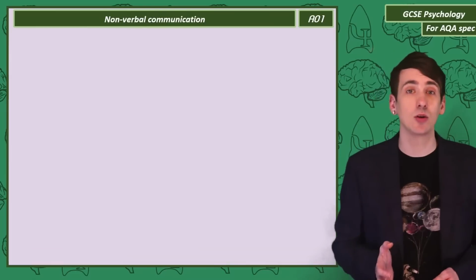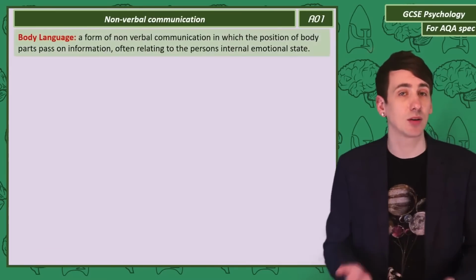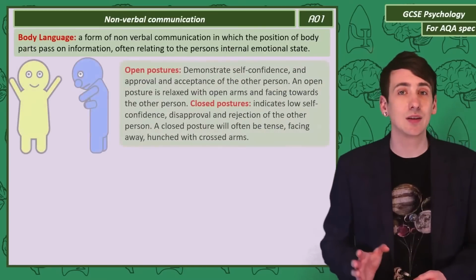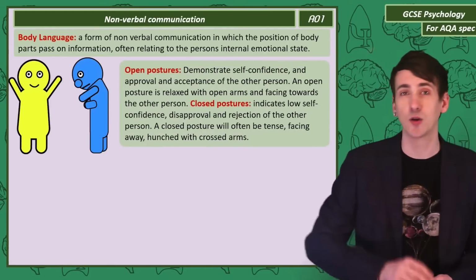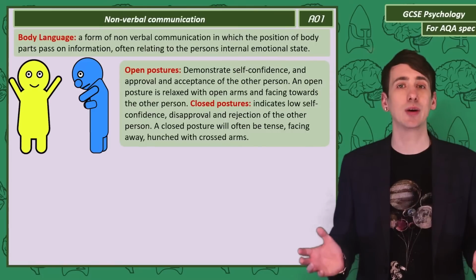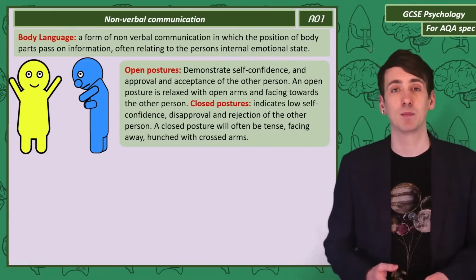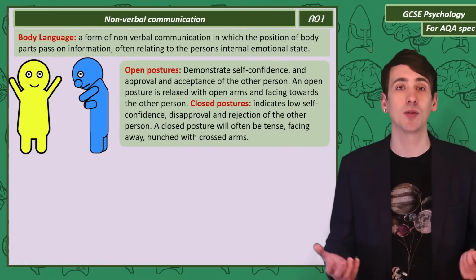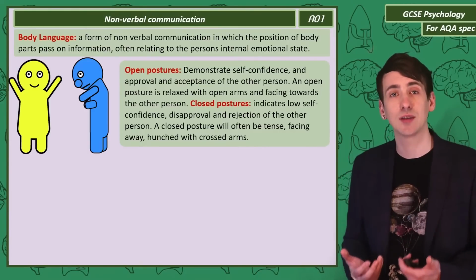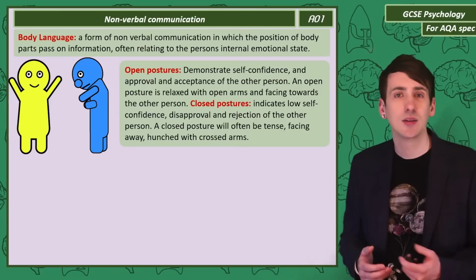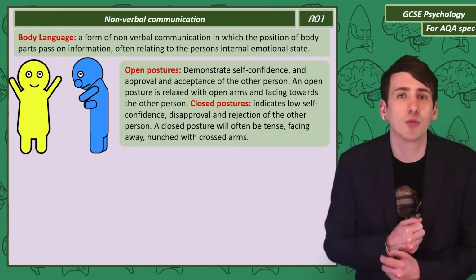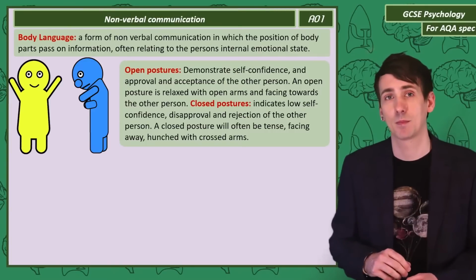Body language is how we use the position of our body parts to pass on information, usually about our emotional state. There's a clear distinction between open and closed postures. Open postures show self-confidence. It also indicates that we like the other person. It's relaxed and open with the arms facing towards the other person. A closed posture suggests low self-confidence, disapproving and rejecting the other person. It's tense, crossed arms, hunched, and facing away.